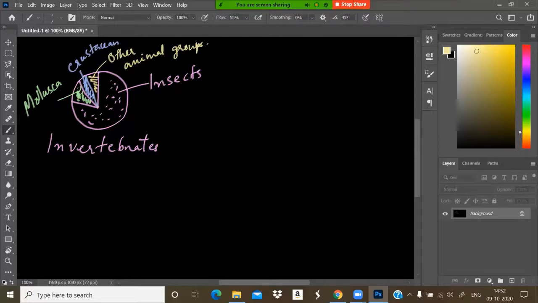And when it comes to vertebrates, in a pie diagram showing vertebrates, we can see that most of the population of vertebrates are fishes.